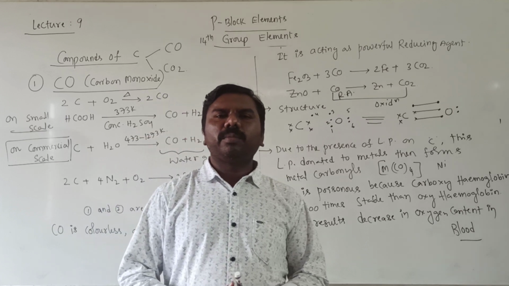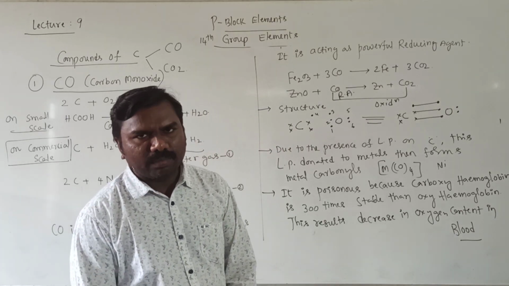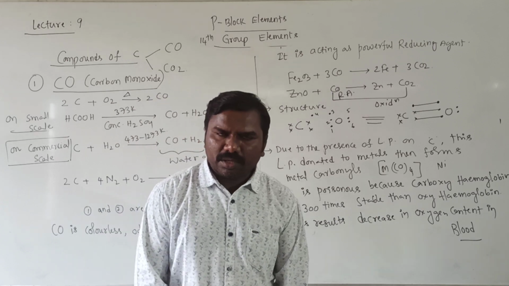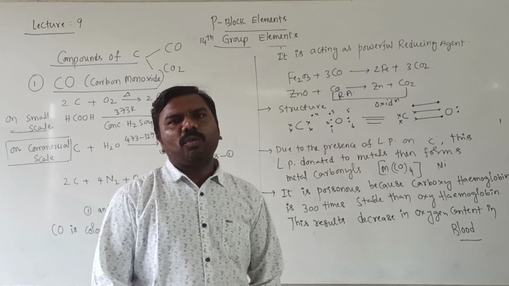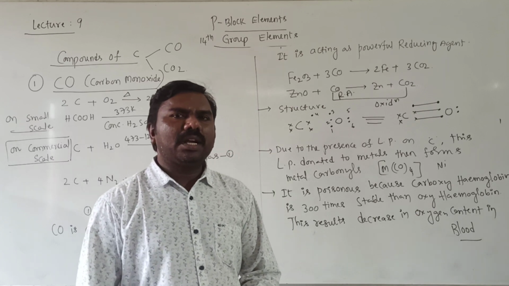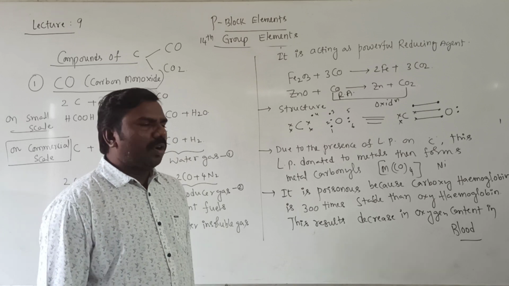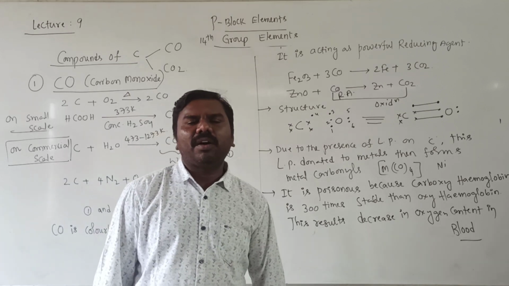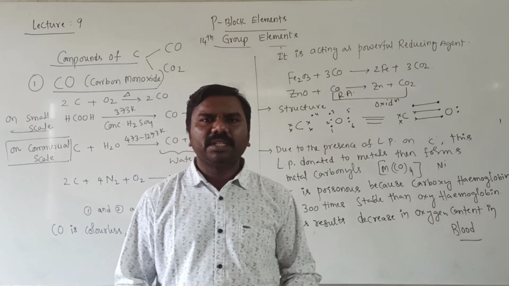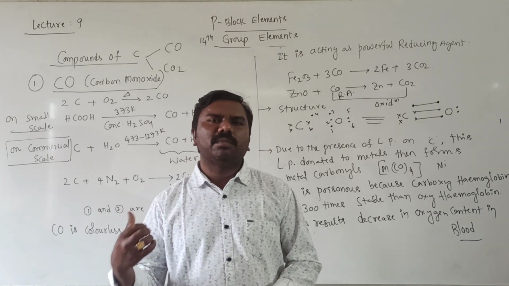If you breathe it, obviously it combines with hemoglobin, then forms carboxyhemoglobin instead of oxyhemoglobin. Why poisonous? It is more stable, 300 times more stable than oxyhemoglobin. Obviously, in our blood, oxygen content will be decreased. That leads to death also. This is about carbon monoxide.